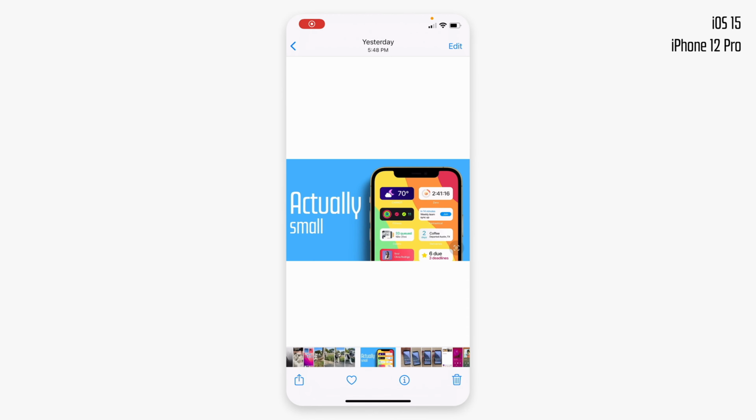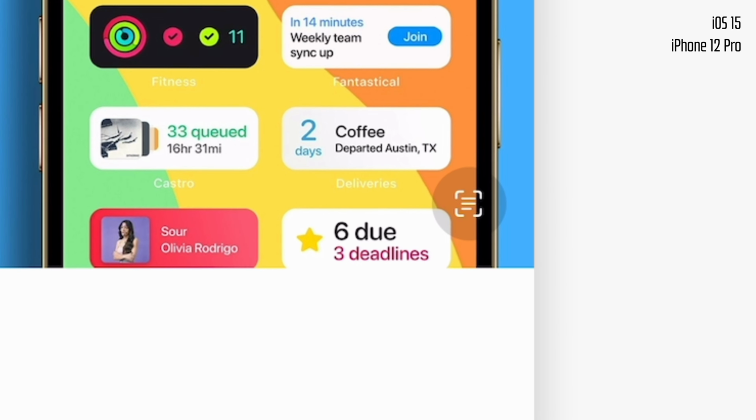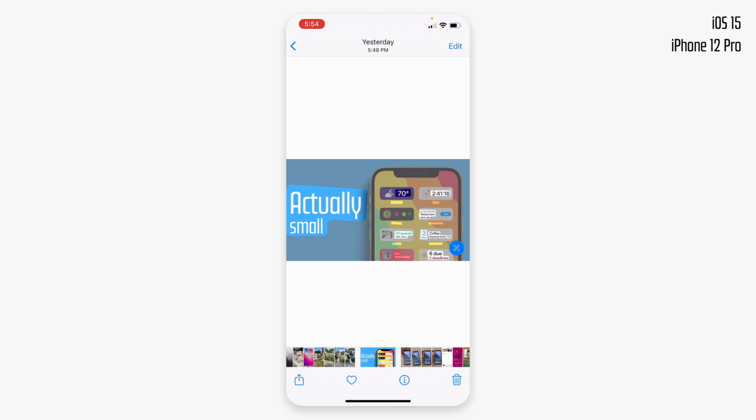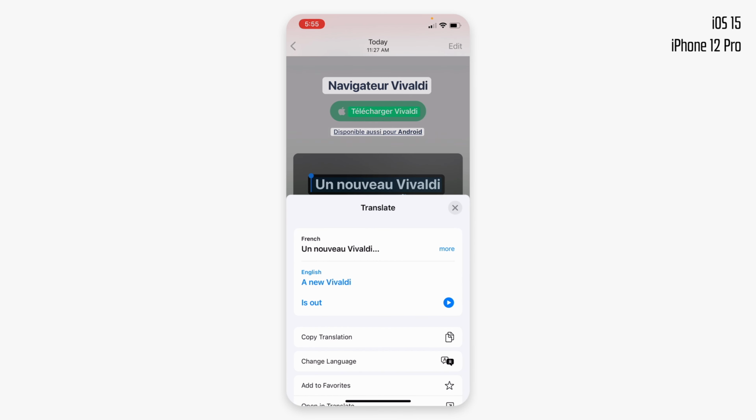On the iPhone, Apple does basically the same things, but the text recognition happens immediately in the Photos app. You'll know you can access it when this little icon appears. Tap it to select the text you want and copy or share wherever. There's also a translation feature, but unlike Google, it also happens inline in the app, which is pretty nice.